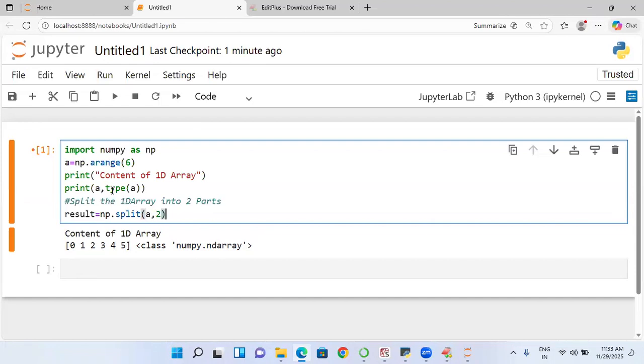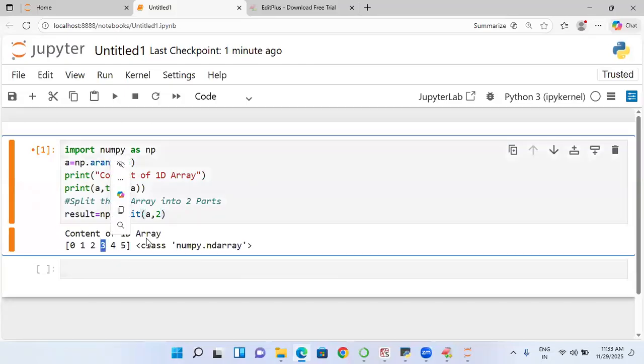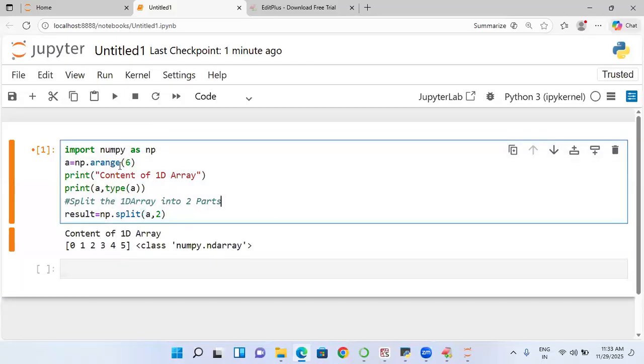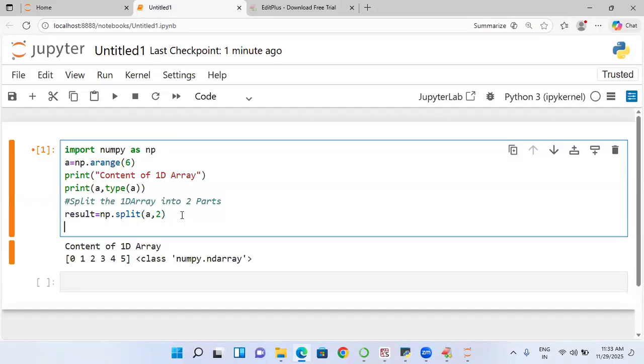What will be the first part? 0, 1, 2. That is 6 by 2, so 3 each, two equal parts will come. So print the result, students.